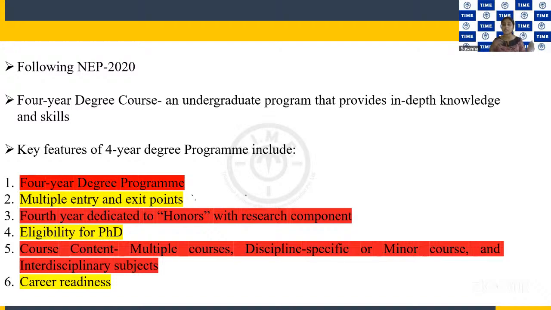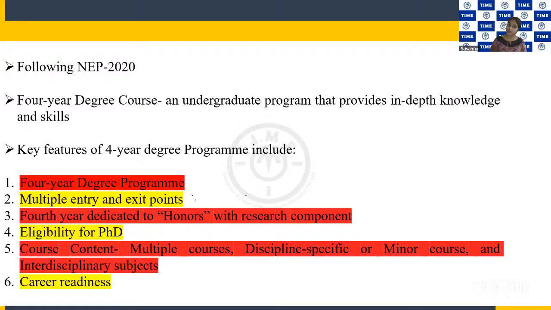You will be studying many other disciplines, discipline specific minor courses, interdisciplinary subjects. All will come under this. That is very different from the 3-year program that we had earlier. So you will have an idea about biology as well as other interdisciplinary and minor subjects that you choose during the program, right?